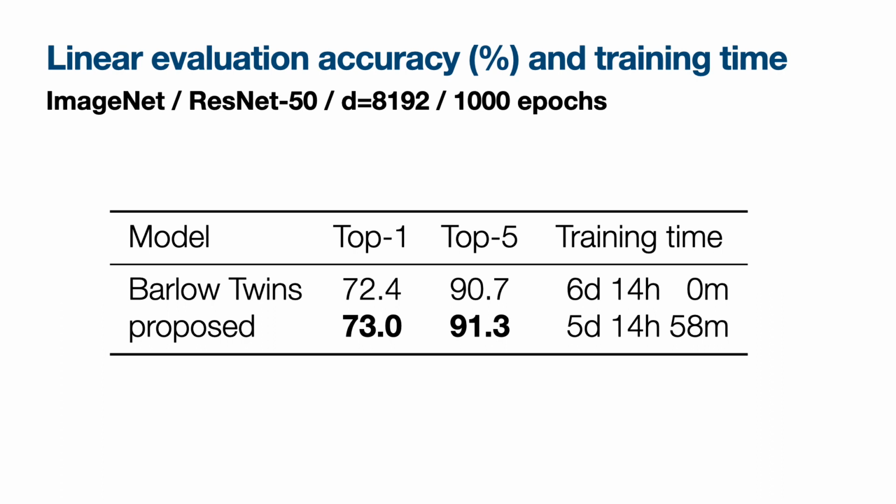Here is the accuracy of linear evaluation on the ImageNet dataset. Training of the model using our regularizer was 1.2 times faster, but the resulting model performed as well as the standard Barlow Twins.